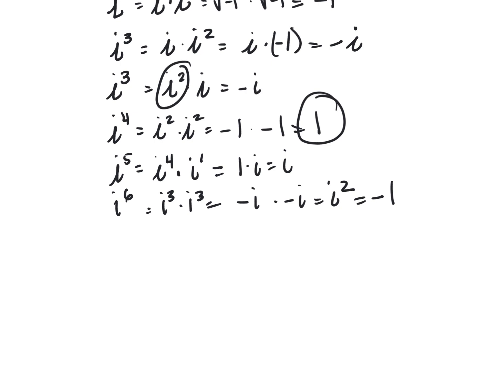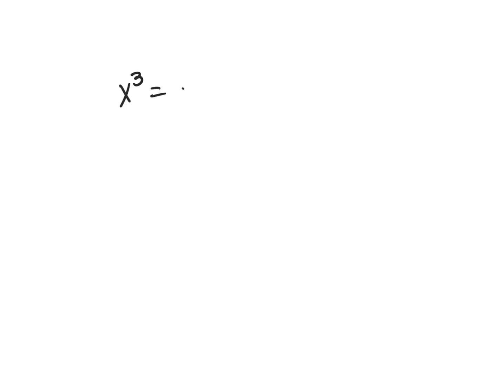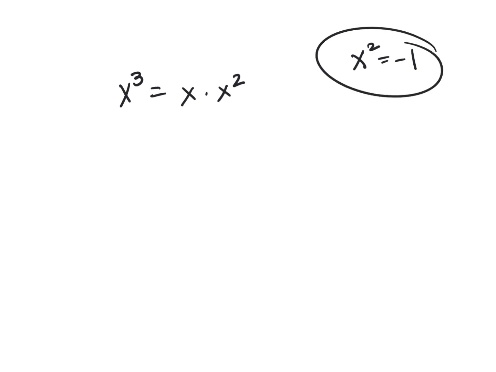Is it fair to say that x cubed is the same as x times x squared? Yes, no problem there. Now what if I told you that x squared equals negative 1? Couldn't we just substitute that in? And this would just be negative x. But that isn't real, because x isn't a number.